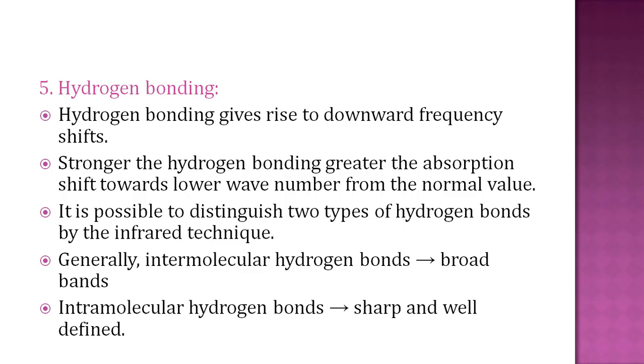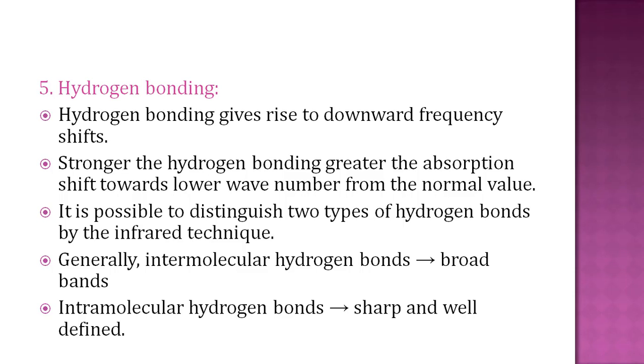The fifth factor is hydrogen bonding. Hydrogen bonding gives rise to a downward frequency shift, which means the stronger the hydrogen bond, the greater the absorption shift towards a lower wave number. Hydrogen bonding lowers the wave number, decreasing the frequency from the normal value.